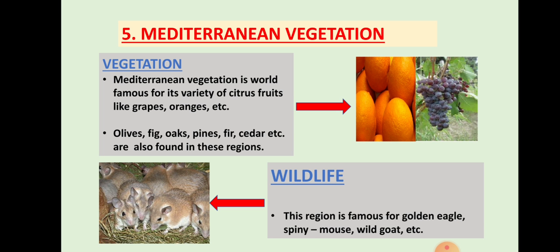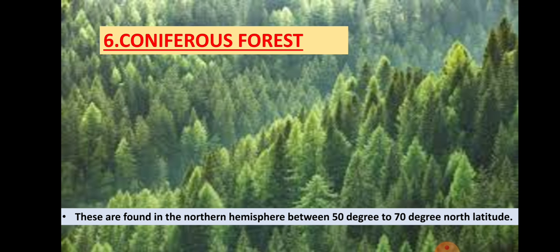Now, under vegetation, Mediterranean vegetation is world famous for its variety of citrus fruits like grapes, oranges, etc. Moreover, olives, fig, oaks, pine, fir are also found in these regions. Then animals such as golden eagle, spiny mouse and wild goat are also found.